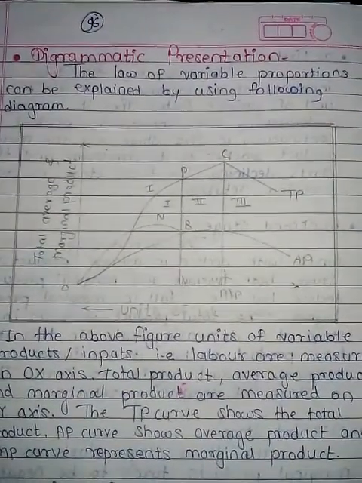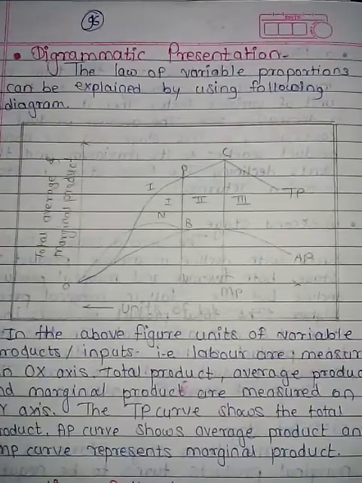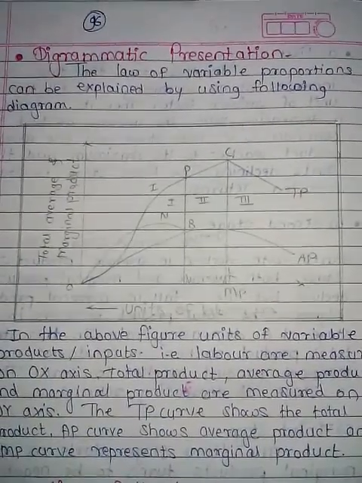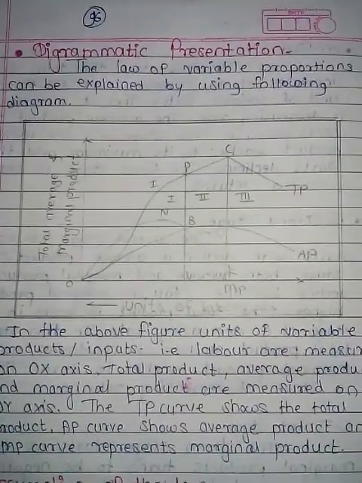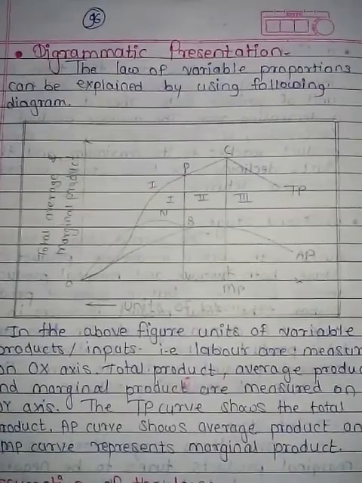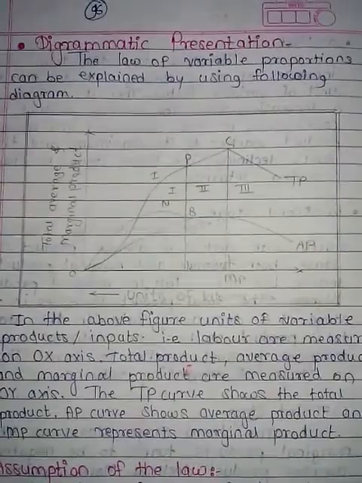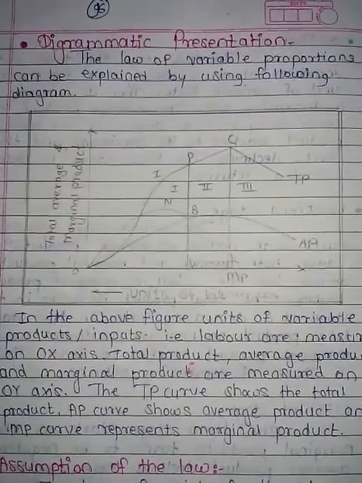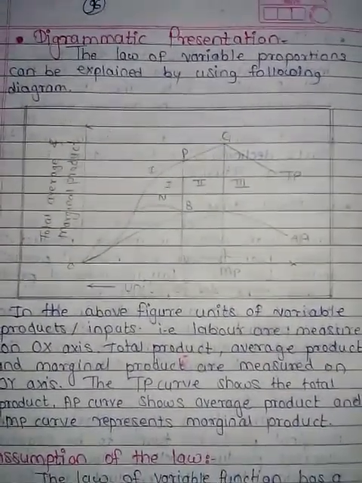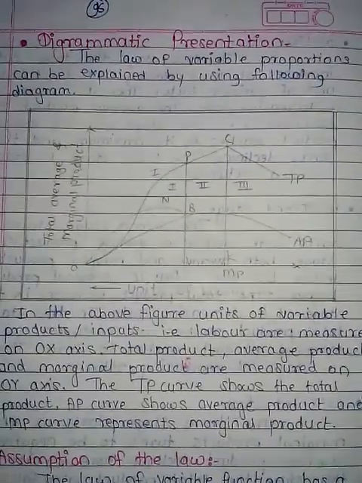So those 3 stages came into this law. There is one factor that is variable and other factors are constant. So that is the law. Today's lecture is over. Thank you very much.